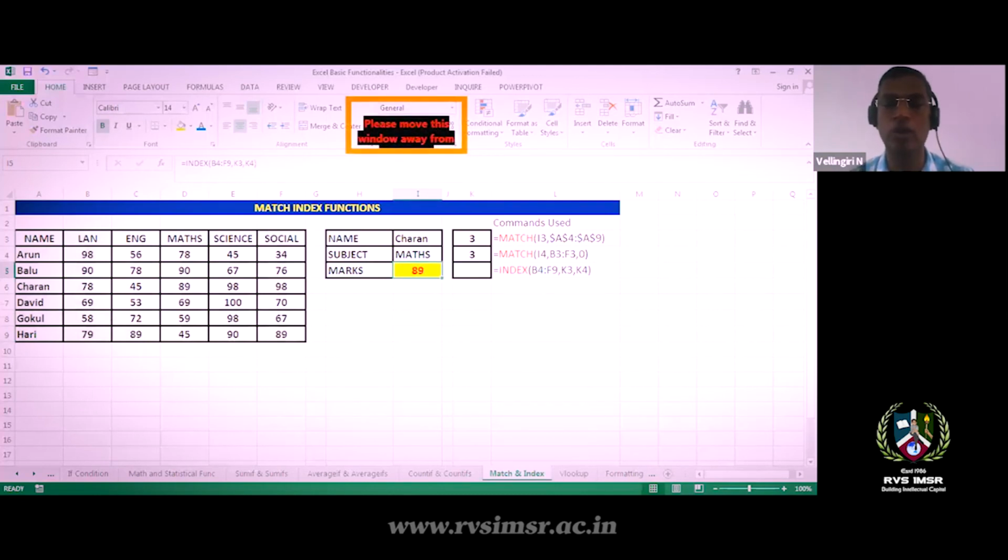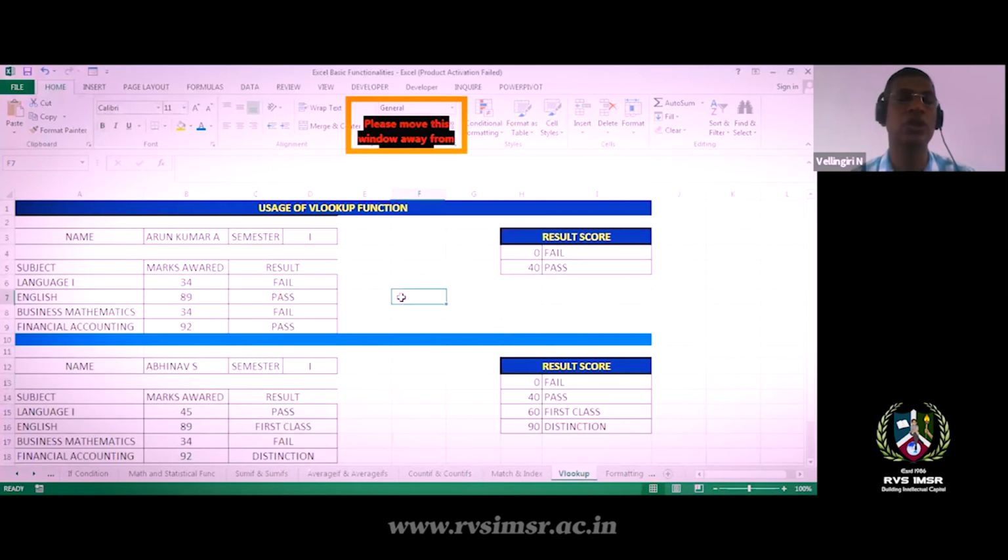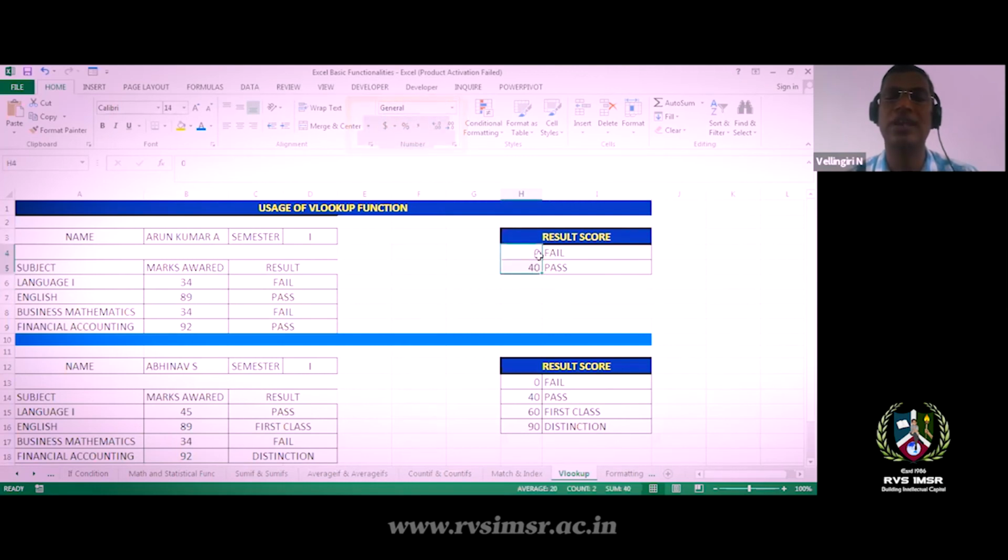I'll go for the basic commands of the VLOOKUP function. VLOOKUP is used for identifying results like this. VLOOKUP is called vertical lookup. Here you can see 0 to 40: the range of marks will be fail, and 40 and above is pass. In this first scenario, from 0 to 40 the candidates are considered to be fail, and 40 and above are considered to be pass.